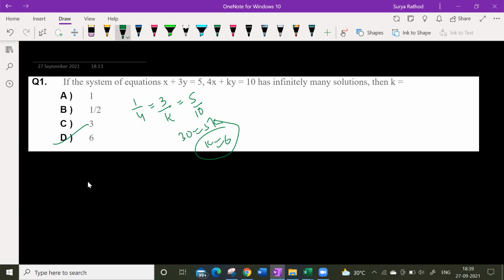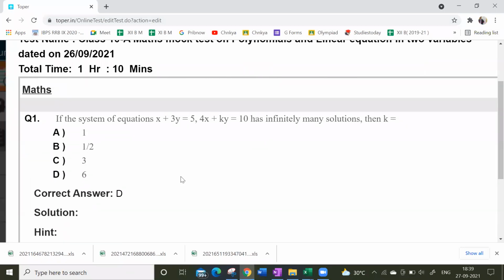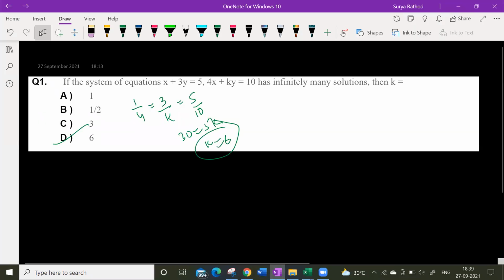Hello? Yes, sir. Sir, can you show the solution again? Yes. For infinitely many solutions, all three should be equal, right? So how is 1 by 4 equal to 1 by 2? Okay, you're saying this one. No, that is not the case here. Acha, you are saying 1 by K. A1 by A2 equals B1 by B2 equals C1 by C2.